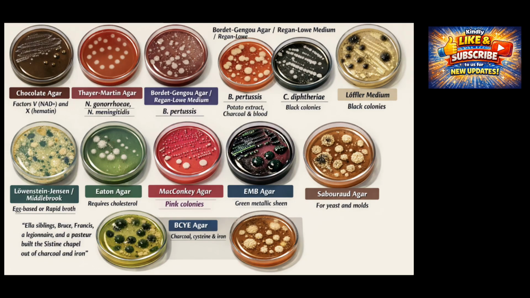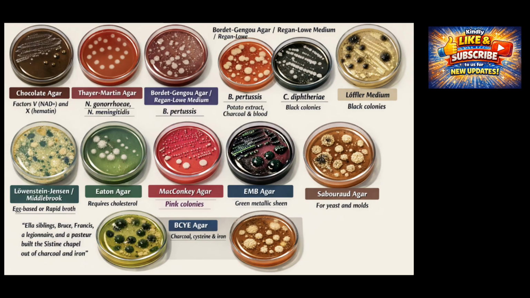Neisseria gonorrhoeae and Neisseria meningitidis highlight selective media, not enriched media. These organisms are fastidious and easily overgrown by normal flora, so they require Thayer-Martin agar, which contains antibiotics that kill competitors while sparing Neisseria. Vancomycin suppresses gram-positive organisms, colistin and trimethoprim suppress most gram-negative organisms except Neisseria, and nystatin suppresses